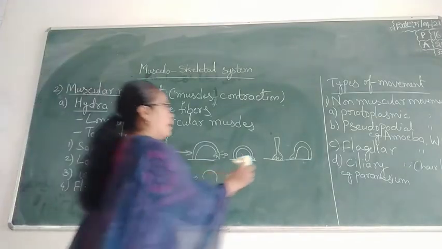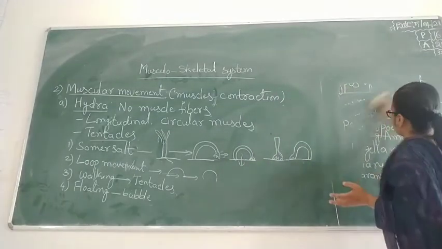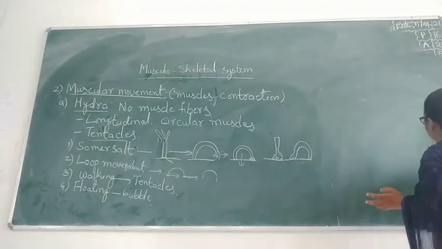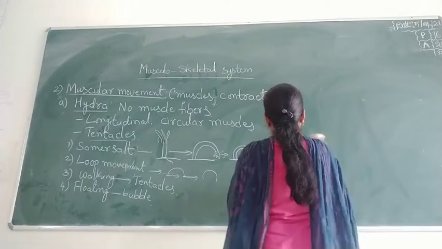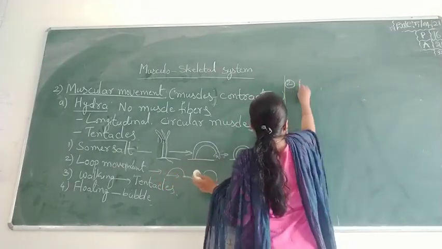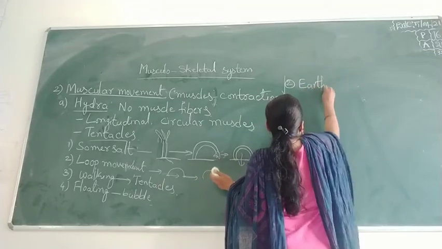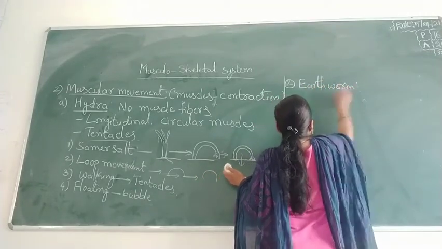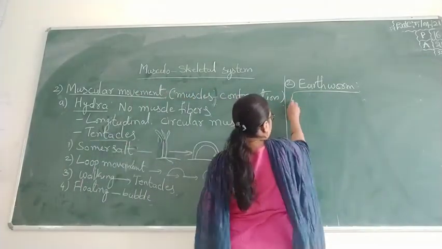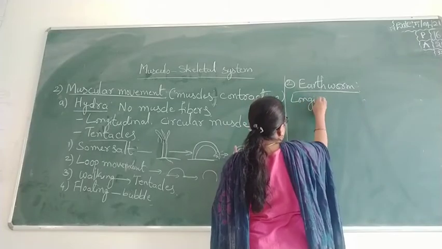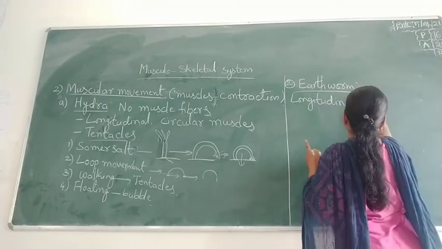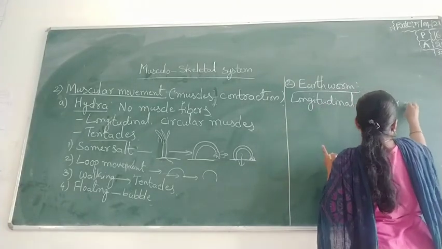If we take the next example, they also contain longitudinal and circular muscles.